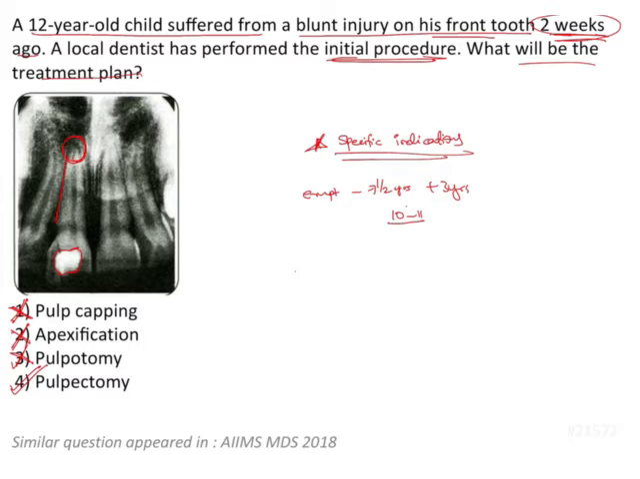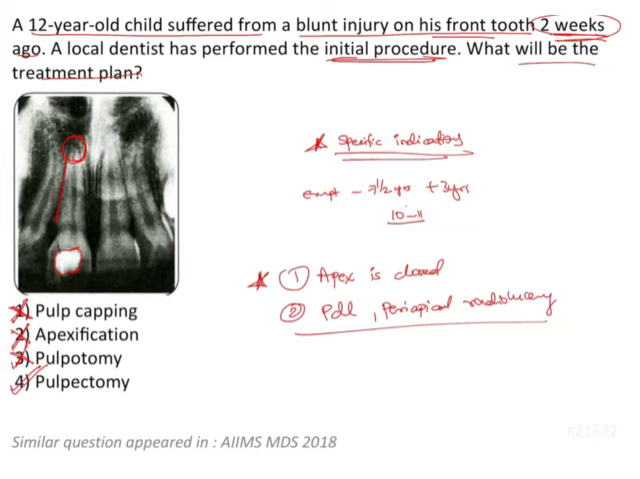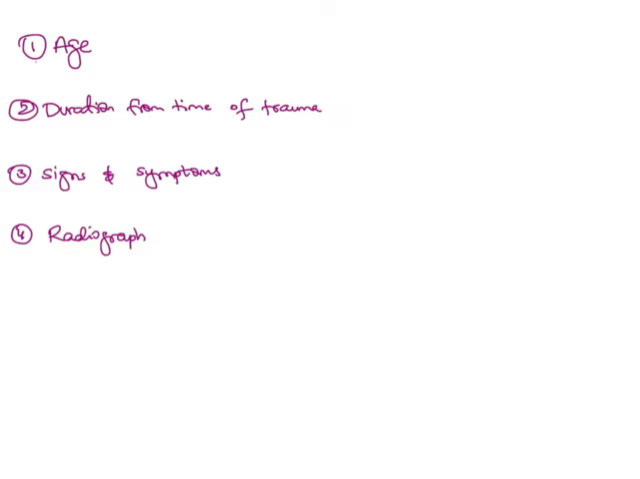So the important point to note to answer this question is first that the apex is closed. This is a very important point. Secondly, the PDL changes or the periapical radiolucency. Now, since such questions are very repeatedly asked, I just want to mention a few points which need to be noted while answering such questions.